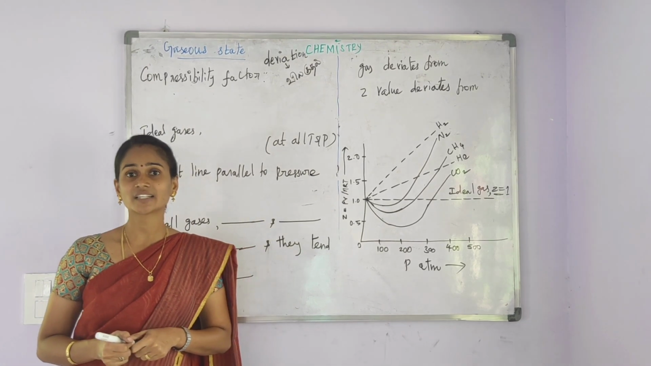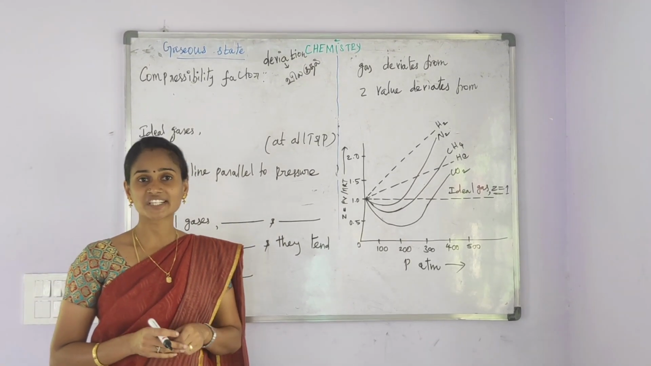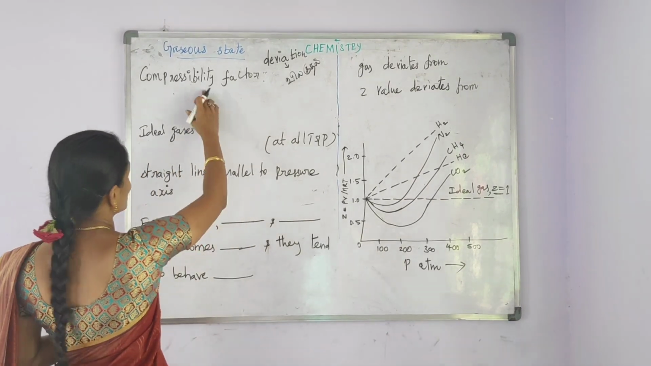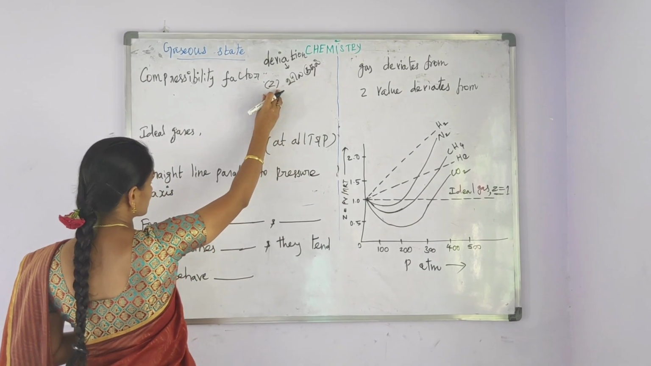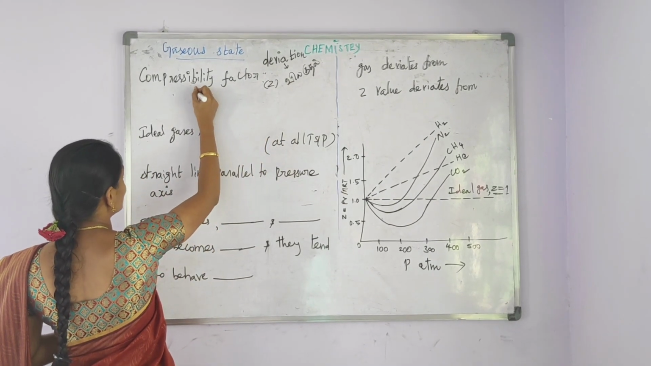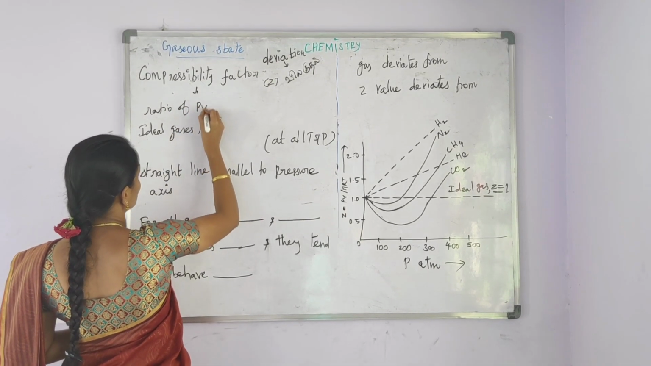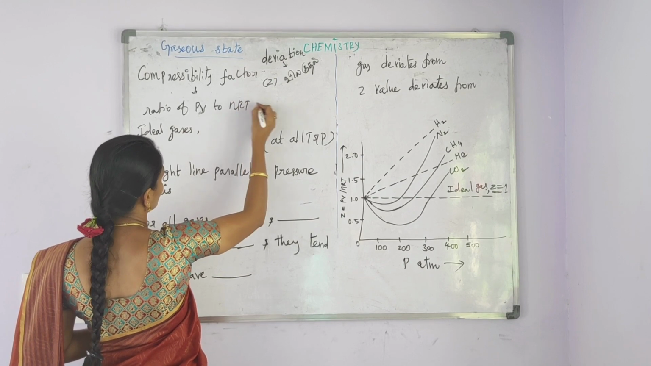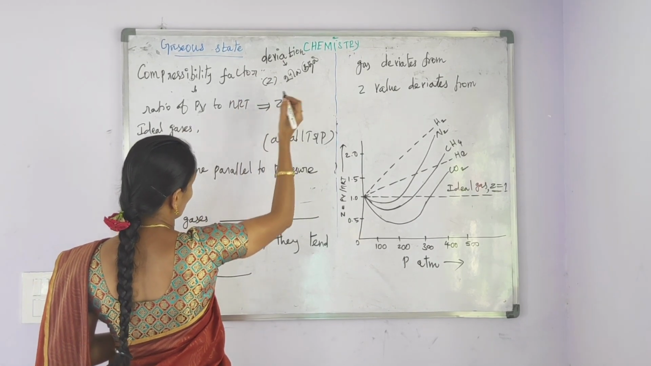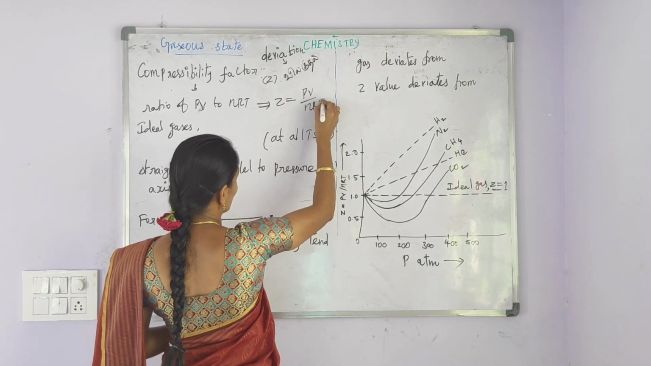Real gases deviate from the ideal behavior. It is measured by using the term compressibility factor. Compressibility factor is represented as Z. Compressibility factor is the ratio of PV to nRT. That is, compressibility factor Z = PV divided by nRT.